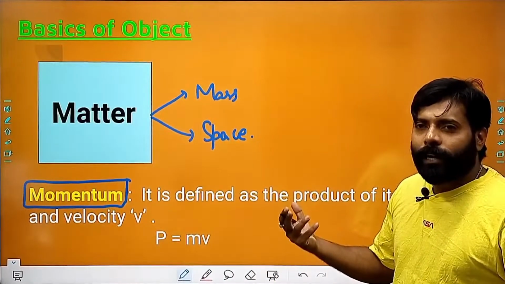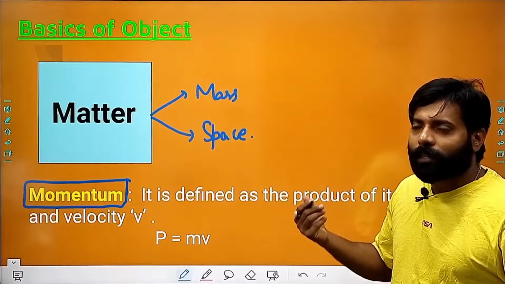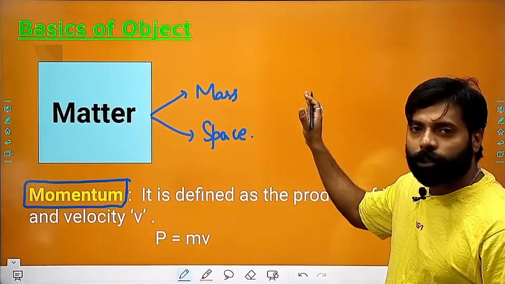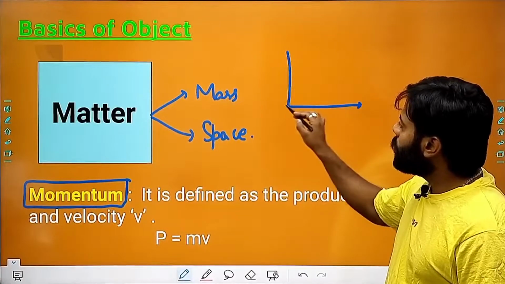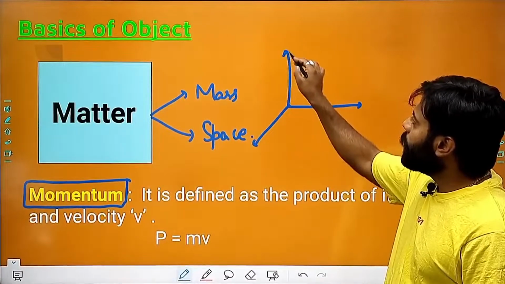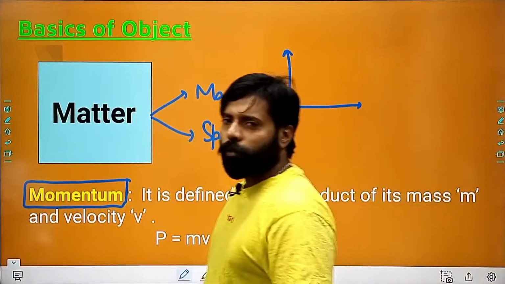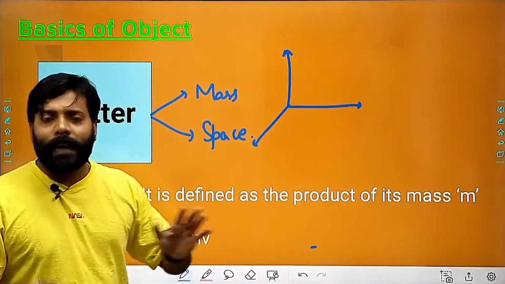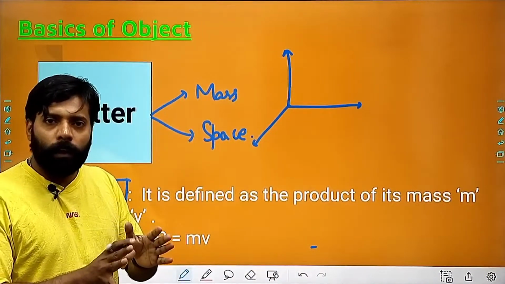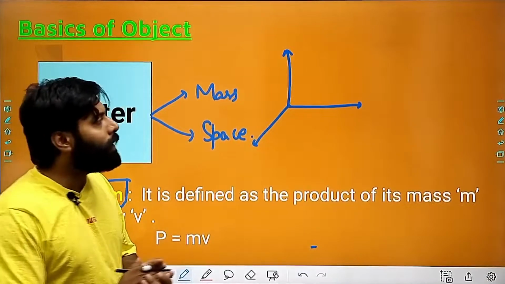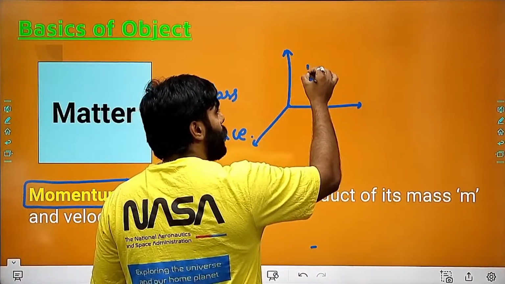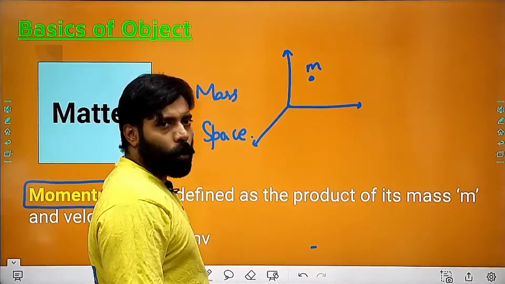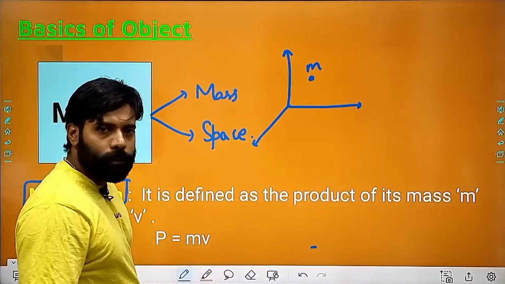When we are studying physics, we are considering that the object is changing its position with the space-time graph. When the object is changing its position from one point to another, that means the object has some velocity associated with it. And since we are talking about matter, it will have some mass.